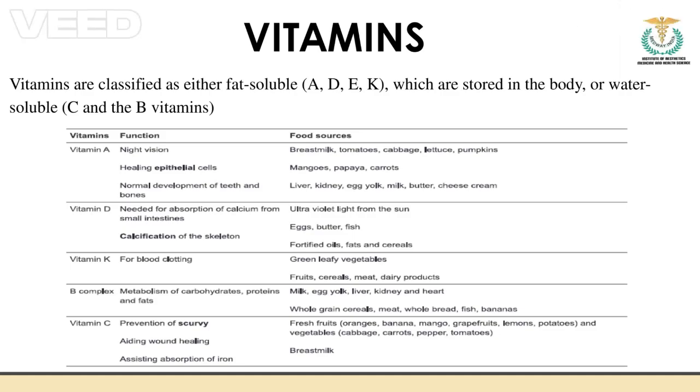So we have to consume eggs, milk and all the stuff when we are focusing on vitamin D. And exposure to sunlight is very important when it comes to vitamin D consumption.